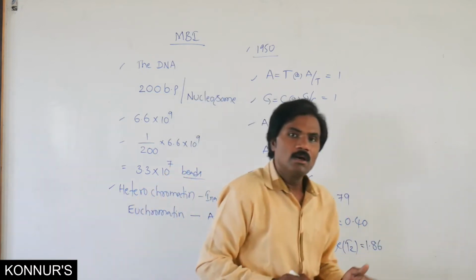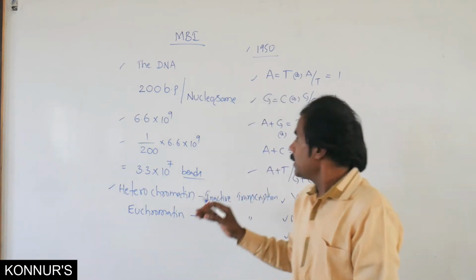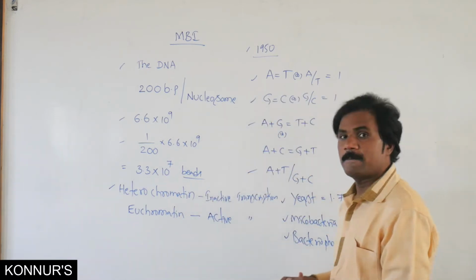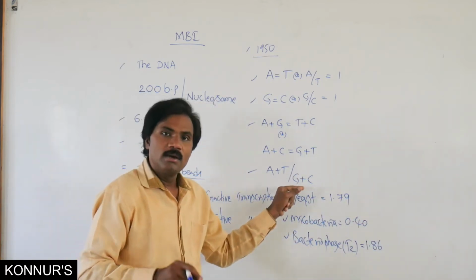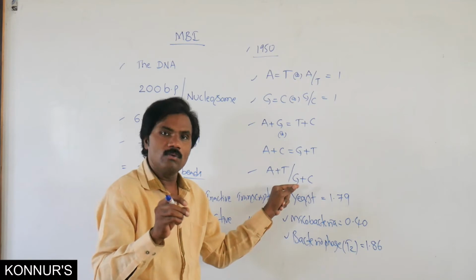So in all these cases A plus T by G plus C is not equivalent to 1.